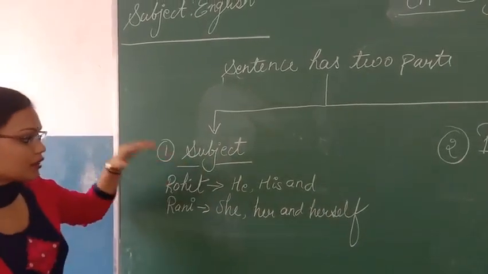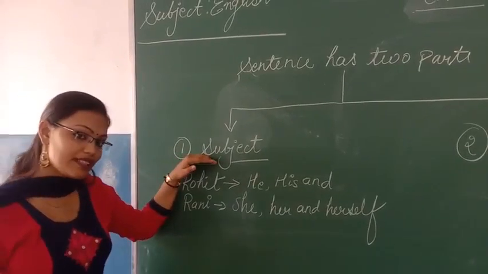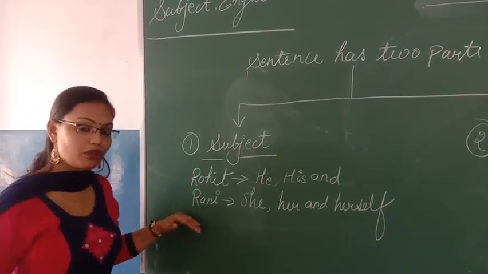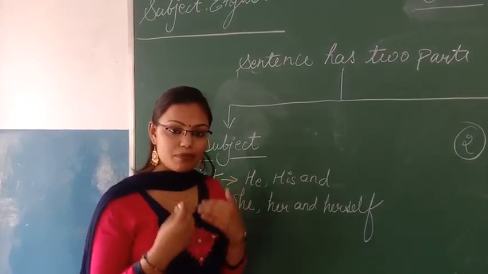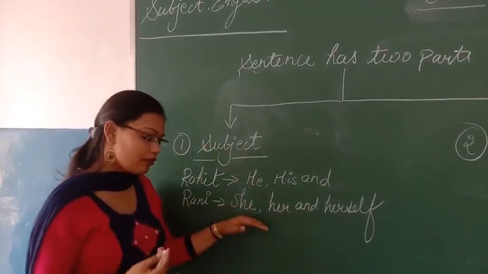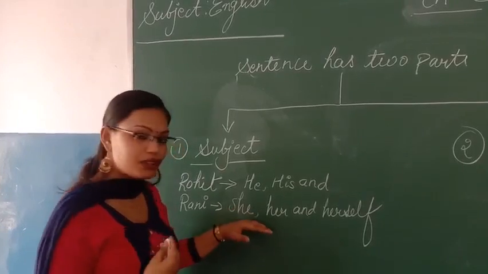Now, what is a subject? Subject of a sentence can be a noun or pronoun, the one who does the work. Who is doing the work? It's me. Right now, if I take my own example, who is the subject?